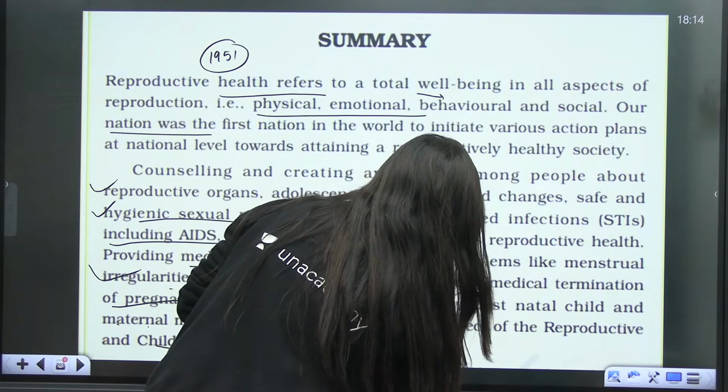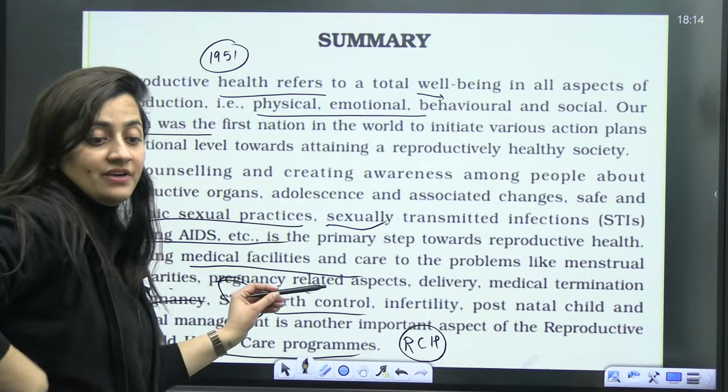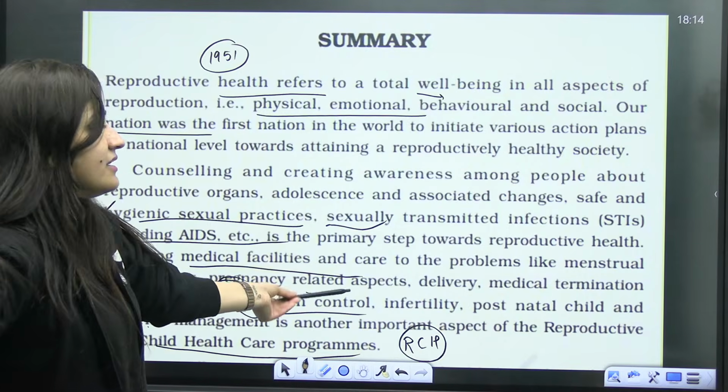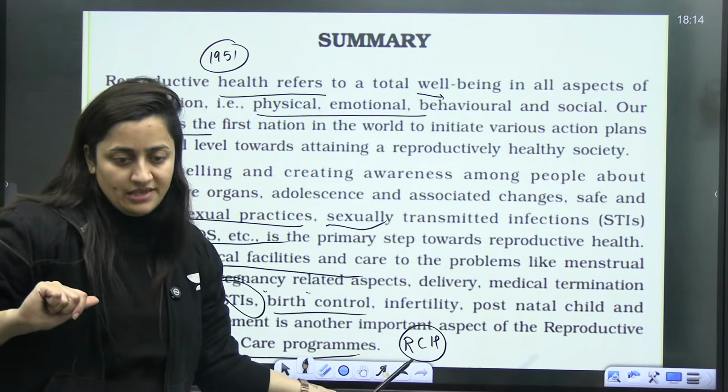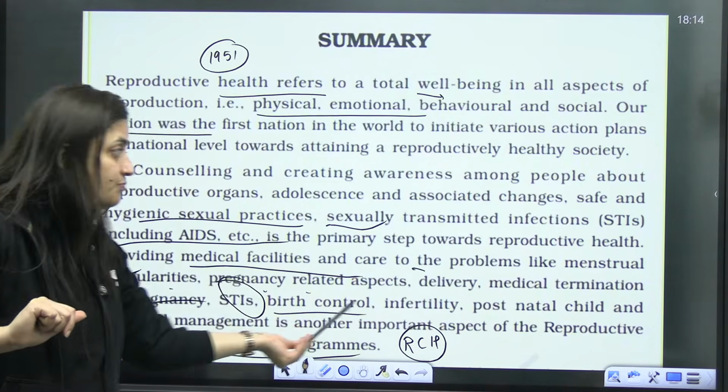The full form of RCH is Reproductive and Child Healthcare program. I can give you a question from this part: out of the following, which one is included in RCH? I can frame a question from this part.